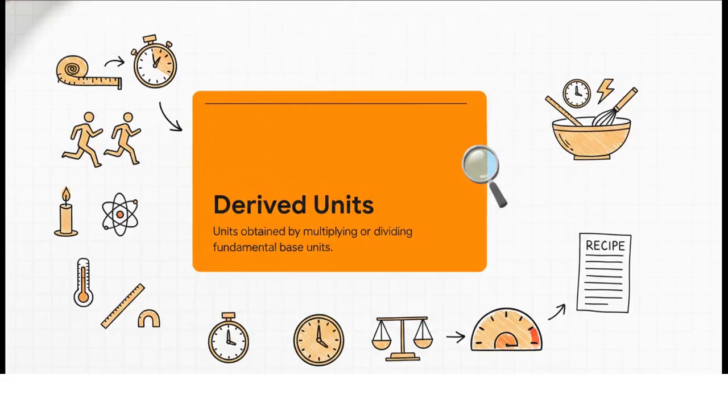But what happens when you need to measure something a bit more complicated? Well, think of derived units like a recipe. You just mix together those fundamental base units to express complex physical traits. Take speed, for instance. Speed isn't a base unit. It's derived by dividing a base unit of length, the meter, by a base unit of time, the second. That gives us meters per second. It's that simple. All other physical quantities you'll ever encounter are just combinations of those magnificent 7 base units.